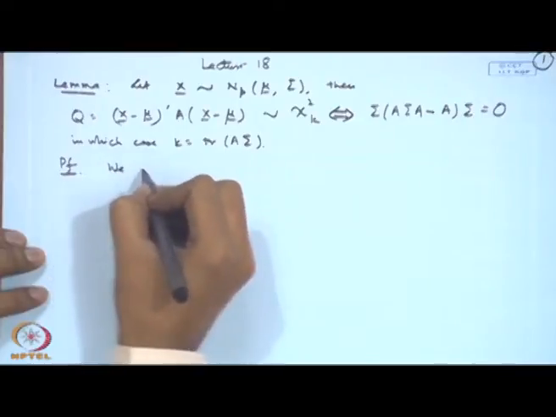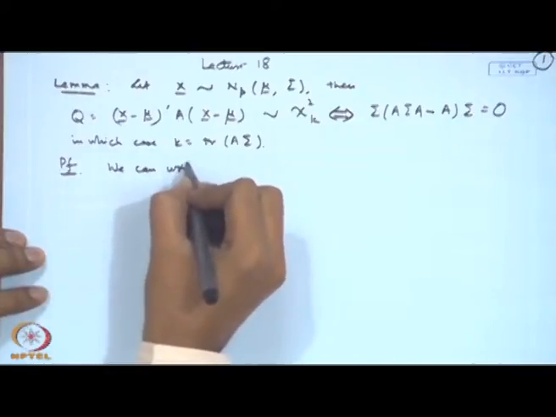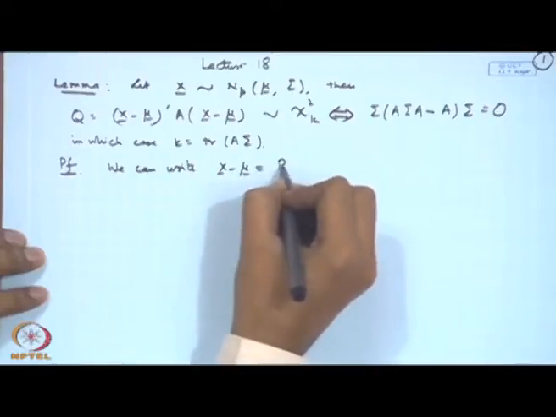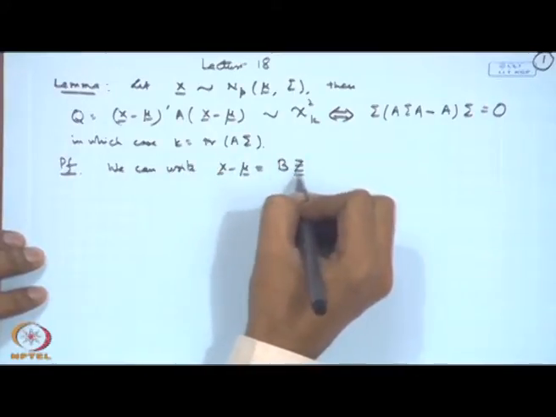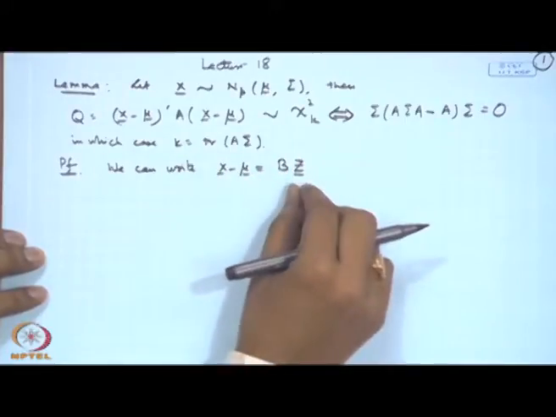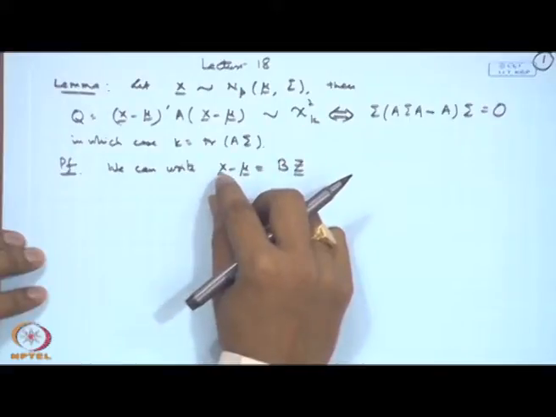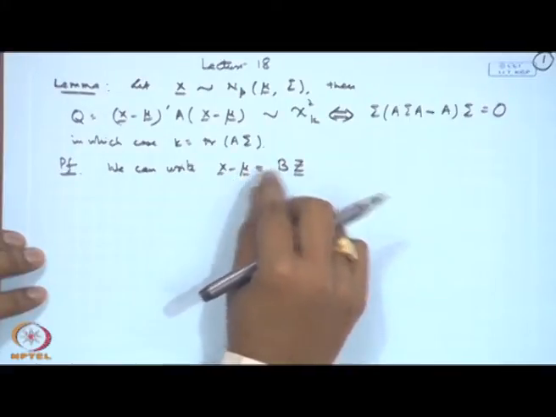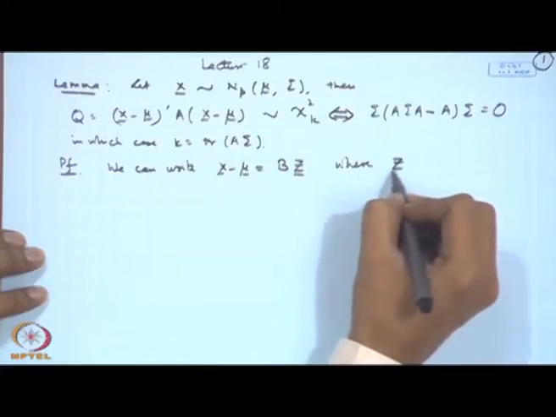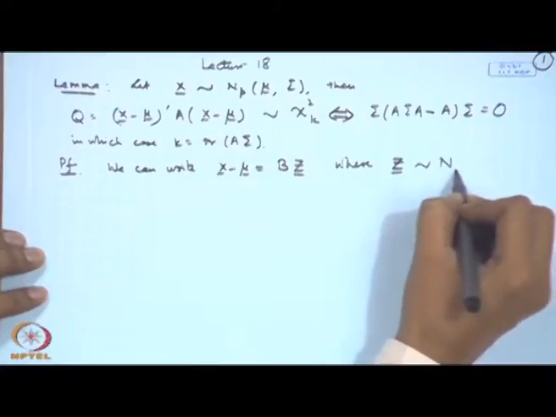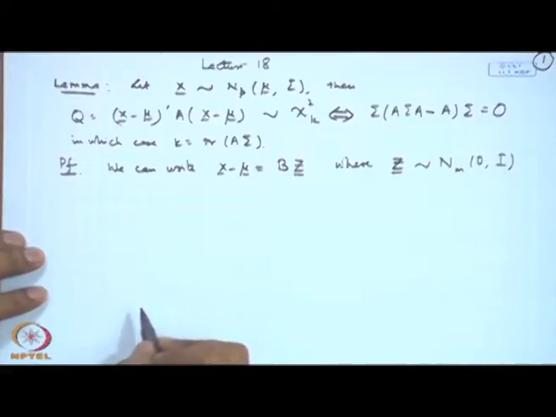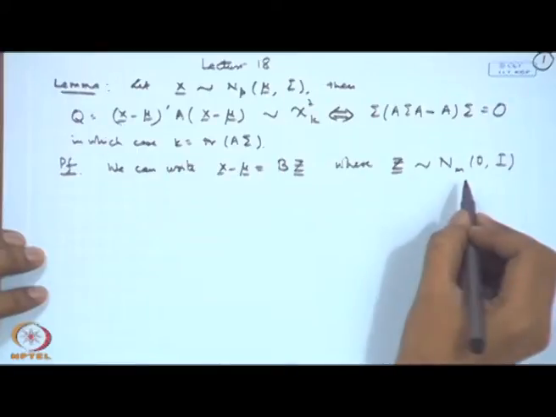So, we can write X minus mu is equal to some B Z. If you remember the representation that I obtained for necessary and sufficient condition for the multivariate normal distribution, we were able to write a multivariate normal as mu plus B Z, where Z is a vector consisting of the standard normal independent random variables of dimension m.